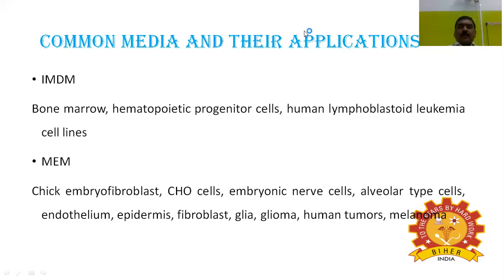Next I'm coming to MEM, minimum essential medium. It is mostly used for chick embryo fibroblasts, embryonic and nervous cells, alveolar type cells, endothelium, epidermis, fibroblasts, gliomas, glia, human tumors, melanoma cell lines, etc.